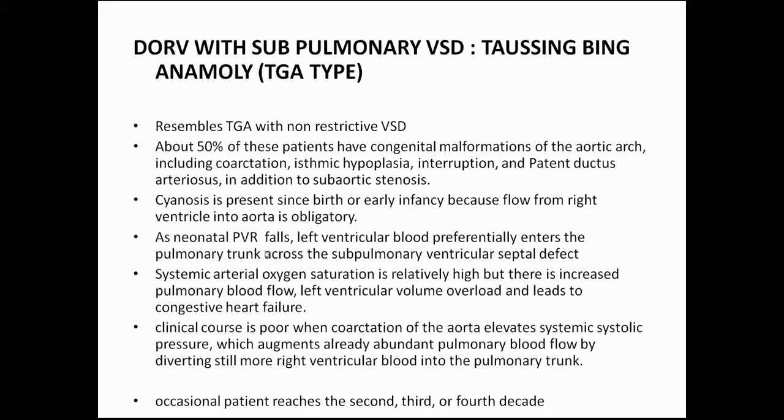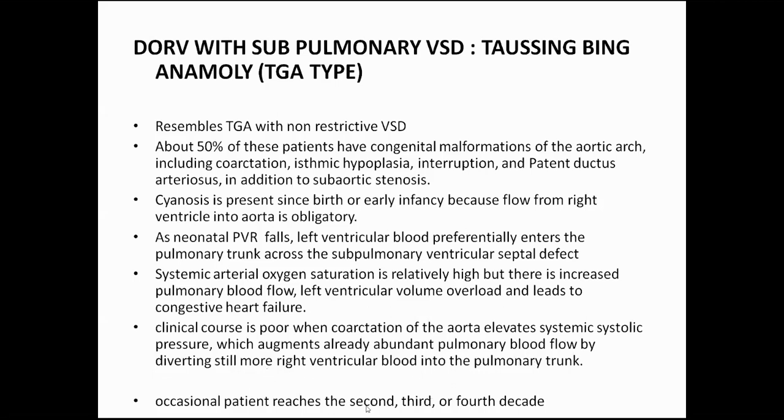As the neonatal PVR falls, the left ventricular pressure enters the pulmonary trunk across the subpulmonary ventricular septum. Systemic arterial oxygen saturation is relatively high, but there is an increased pulmonary blood flow. Left ventricular volume overload leads to congestive heart failure. Okay, the clinical course is poor. If coarctation of aorta is present, the clinical course is considered poor as it elevates the systemic systolic pressure, which augments already abundant pulmonary blood supply, diverting still more right ventricular blood into the pulmonary trunk.